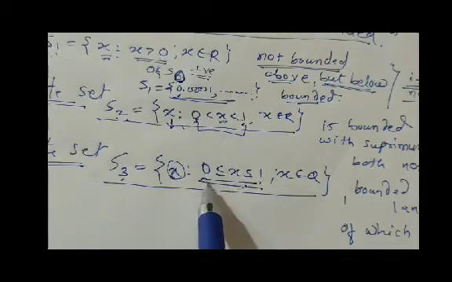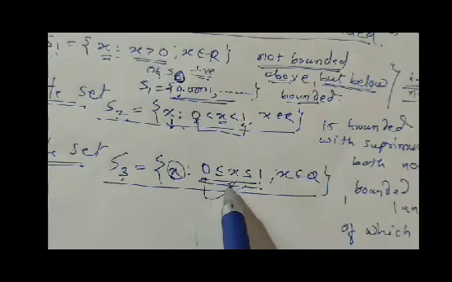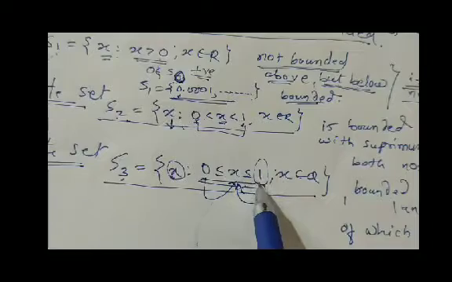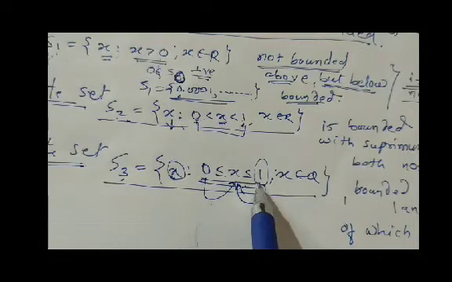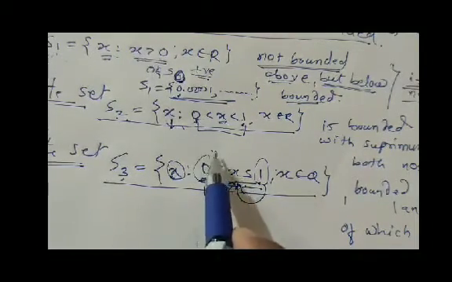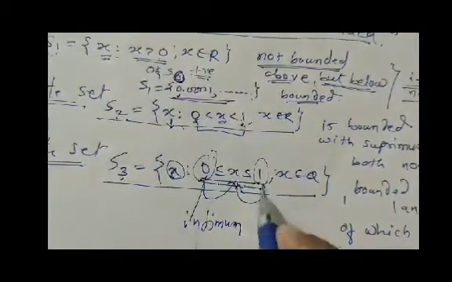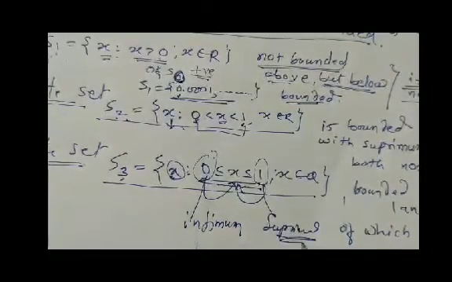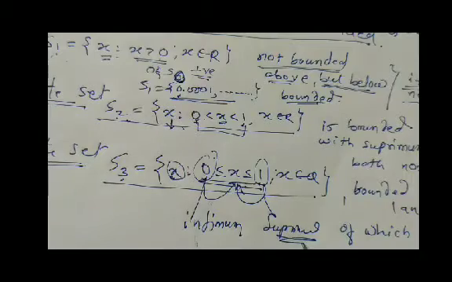In this case, all elements are greater than or equal to 0 and less than or equal to 1. So 1 is the least upper bound and 0 is the greatest lower bound. This is the infimum, this is the supremum, and both belong to the set.